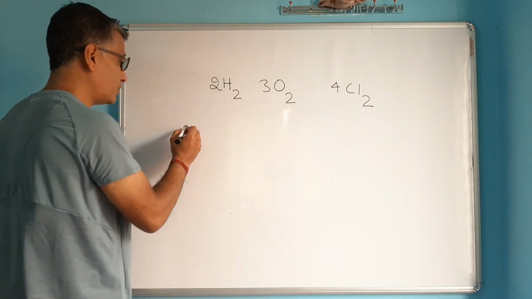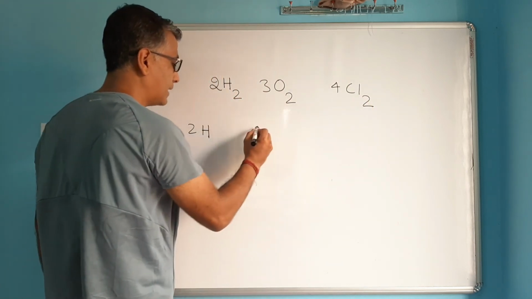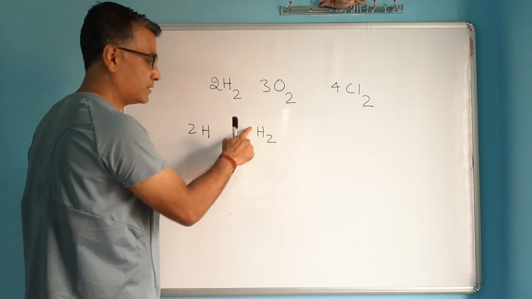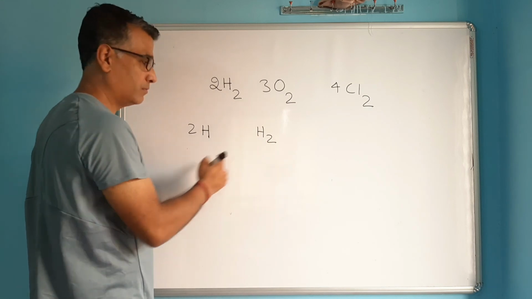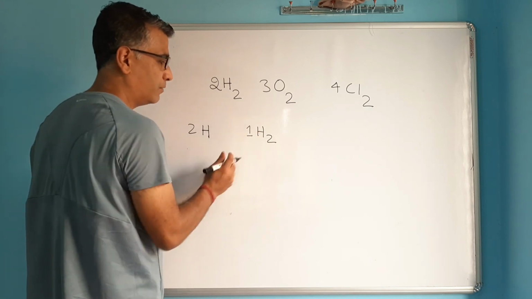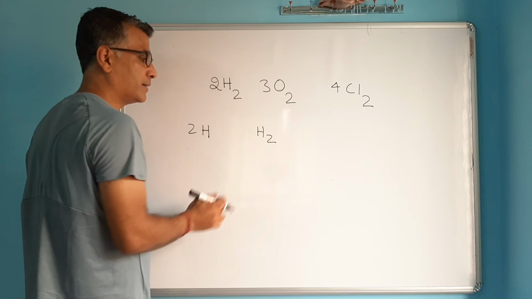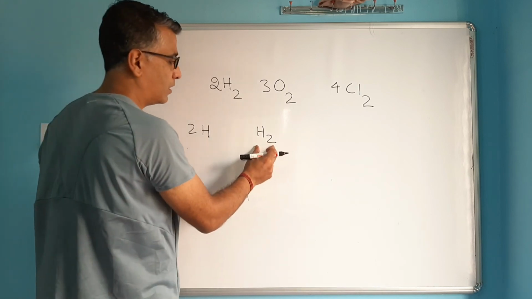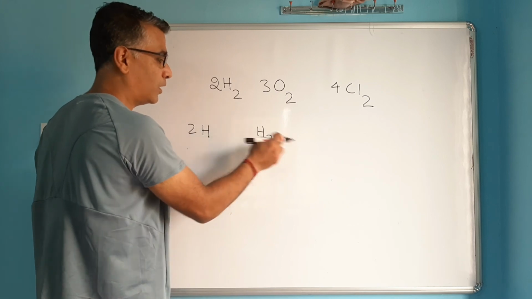Okay, so what's the difference between 2H and H2? 2H is 2 atoms of hydrogen, whereas H2 is one molecule of hydrogen, because the coefficient here is 1. When you don't have anything, you've got to understand there is 1 there. So this is 2 atoms of hydrogen, whereas this is one molecule of hydrogen.